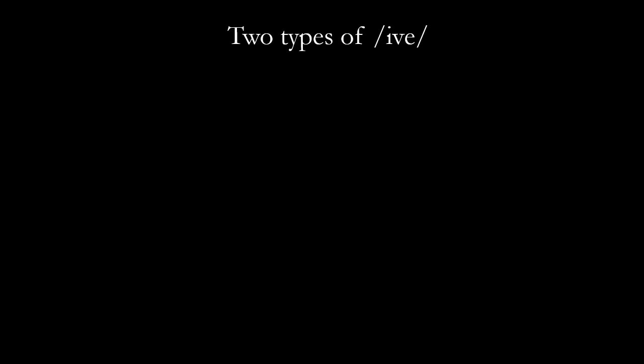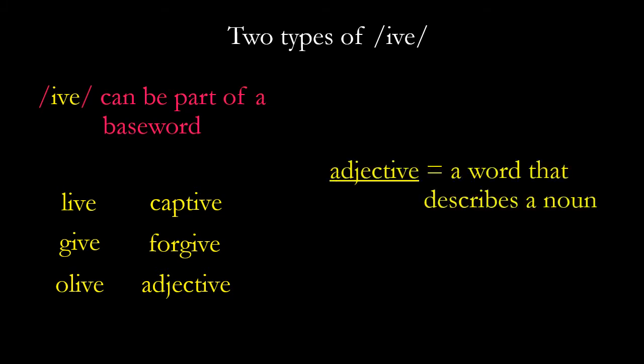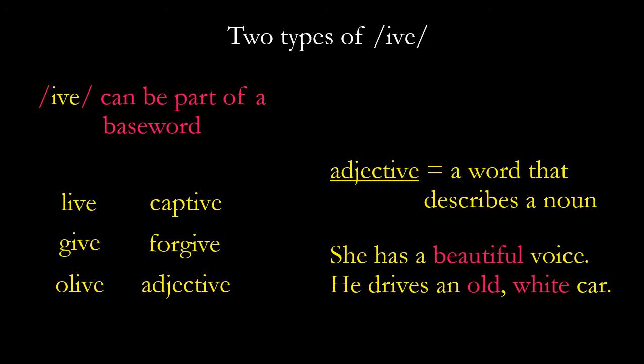So today we're going to learn about both types of IVE. The first one is the one that we talked about yesterday. IVE can be part of a base word like live and give. IVE is part of that word. We can't break it off, okay? And olive and captive, forgive, and adjective. I'll tell you what adjective is in a moment. But in all of these words, IVE is part of the base word. You can't break it off.